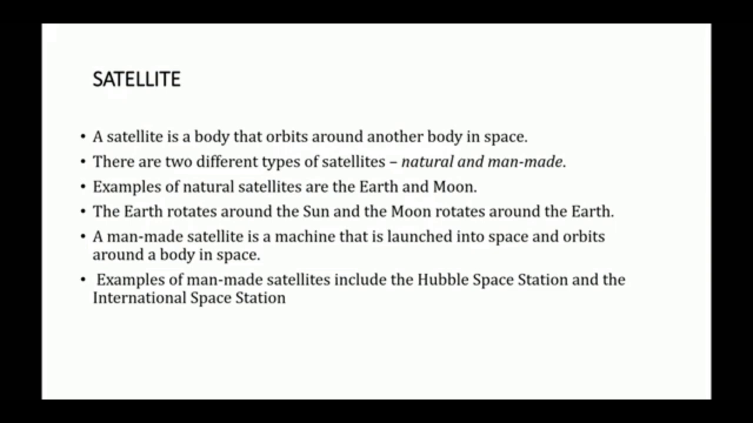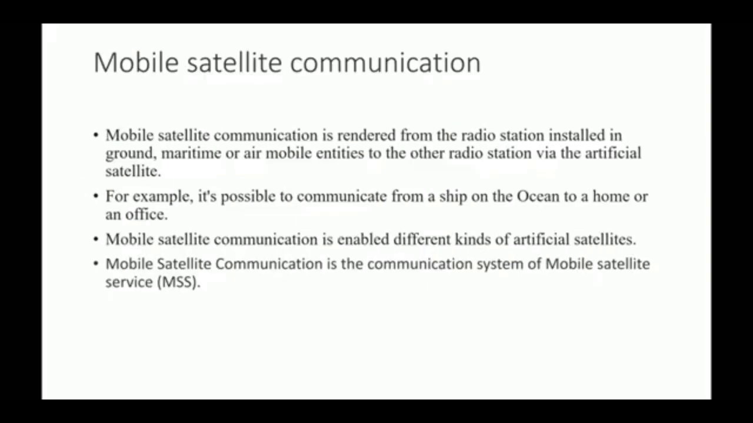A man-made satellite is a machine that is launched into space and orbits around a body in space. Examples of man-made satellites include the Hubble Space Telescope and the International Space Station.